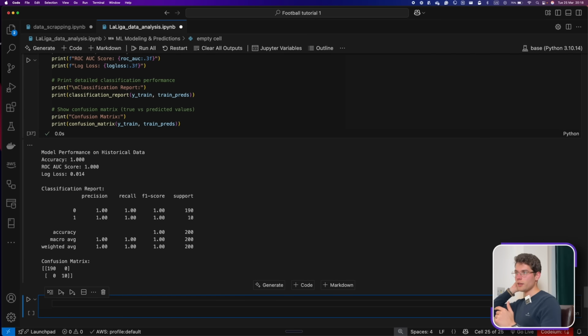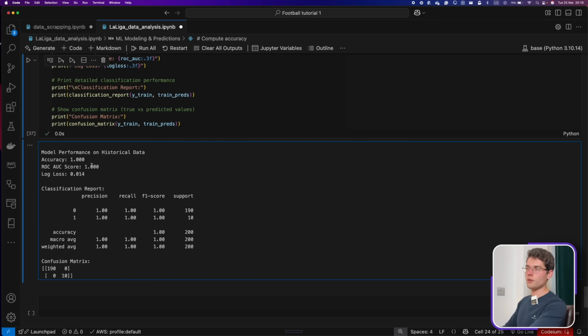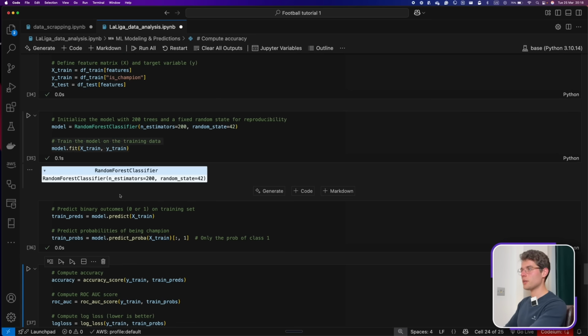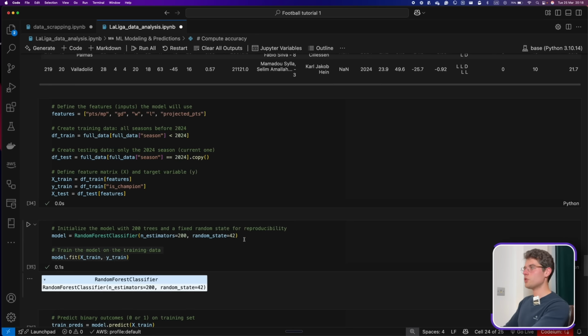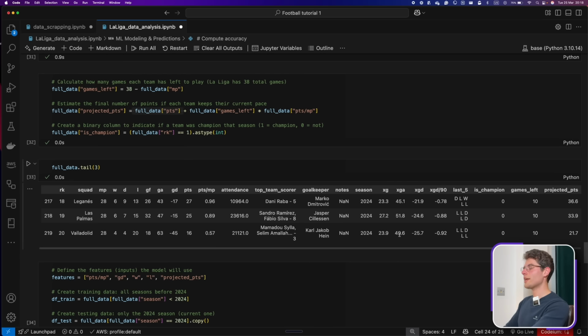So here we're running, and we can already clearly see that we have an accuracy of 1, which is perfect, 100%. And why is it the case? It's because we're using features that directly can predict the outcome. When we're using something like projected points, the highest projected points usually lead to the team that is winning, not always 100%.